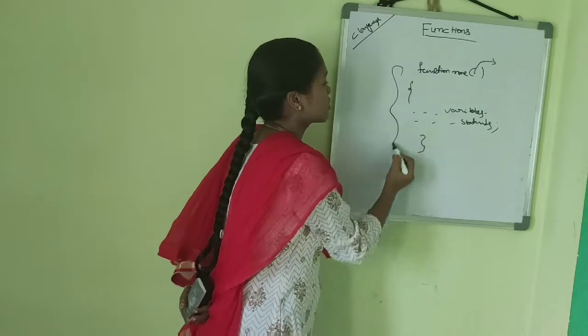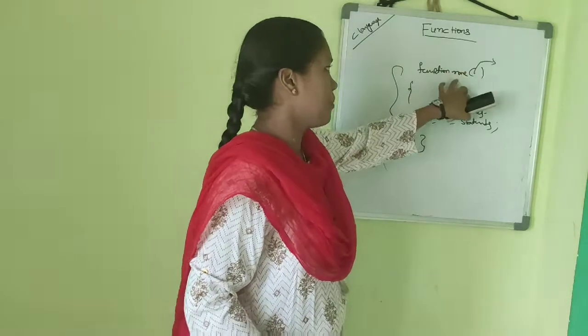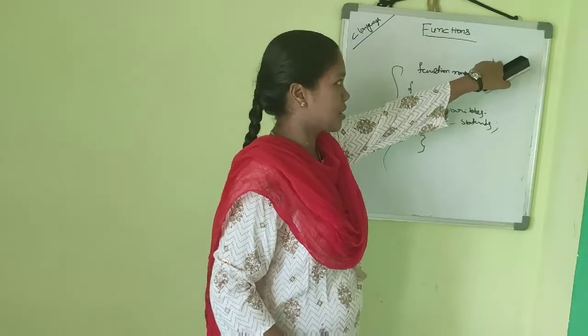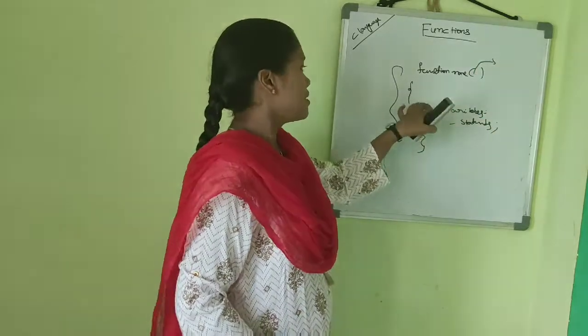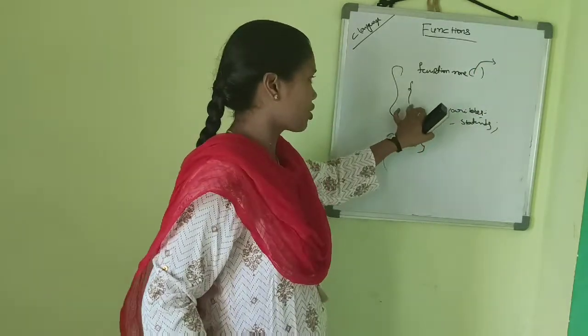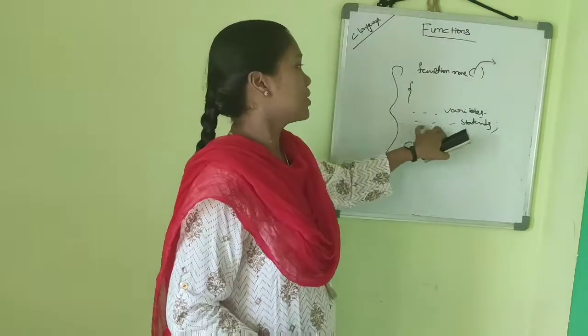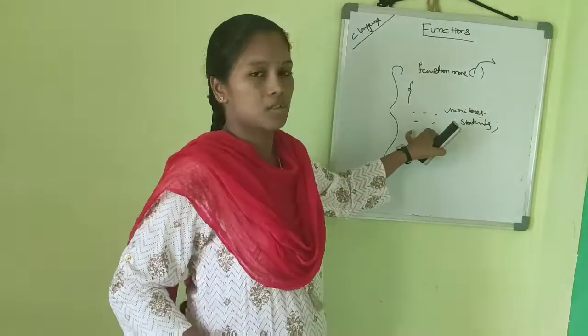This is the function structure. This is the function name, and here we can mention the parameters as arguments, and here you can mention the variables which are called local variables, and then you can define some operations.